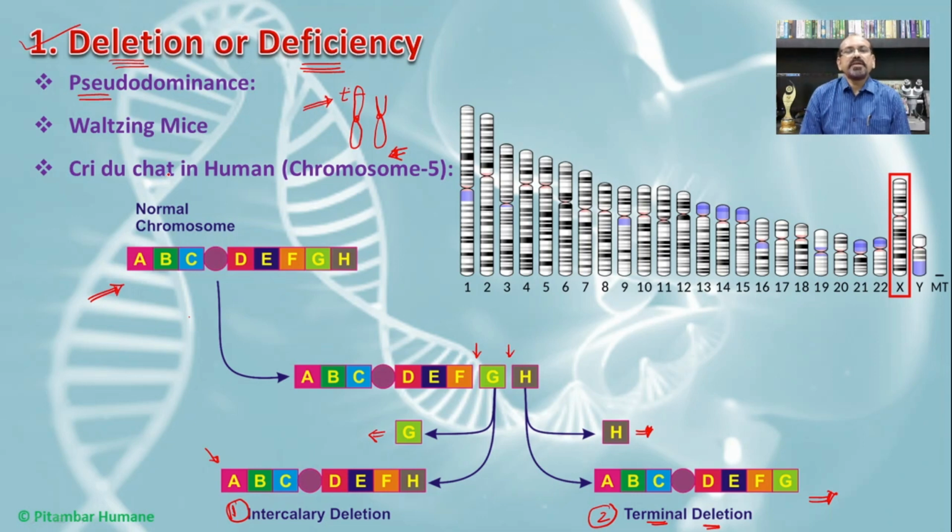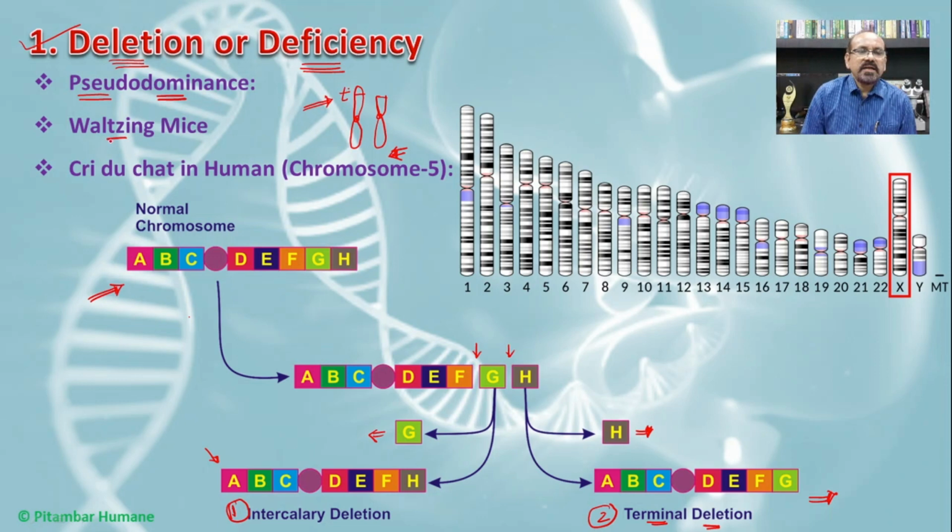Such a condition in which the recessive gene expresses itself in the absence of the dominant gene is known as pseudodominance. This is possible because of deletion of certain dominant genes in plants as well as animals.